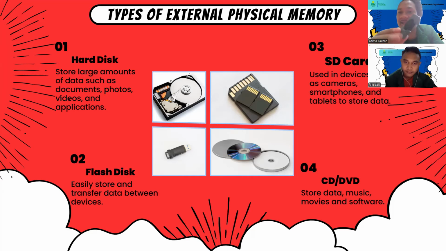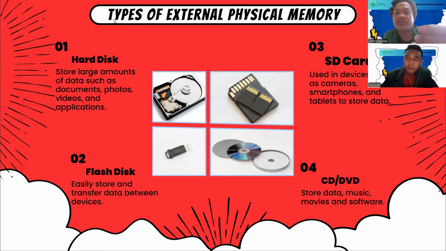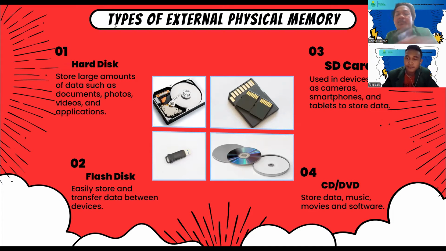We can see the flash disk moves files to various devices, and it can be used on a laptop with a USB adapter, and on a handphone with the handphone's cable adapter. Okay, next.